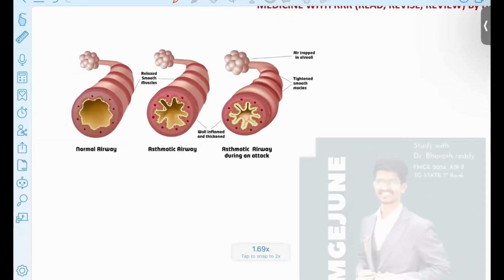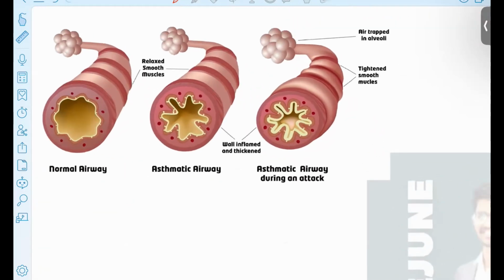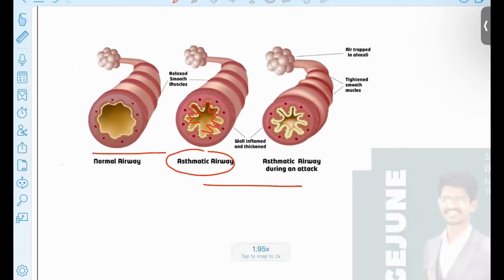Now let's start with the respiratory system. In this respiratory system, the presentation of the bronchioles, we have to understand. Here you can see the normal airway, with no bronchoconstriction. When you see the asthmatic airway, it is completely constricted and the patient is hardly able to exhale the breath after inhalation. So how will this patient present and what are the causes we will be seeing.